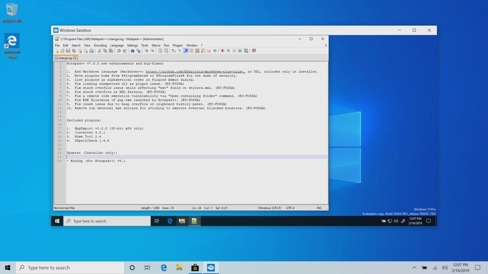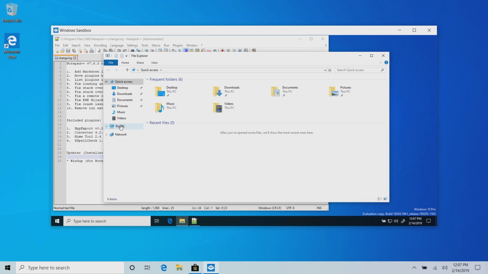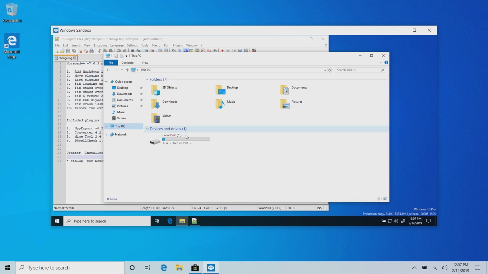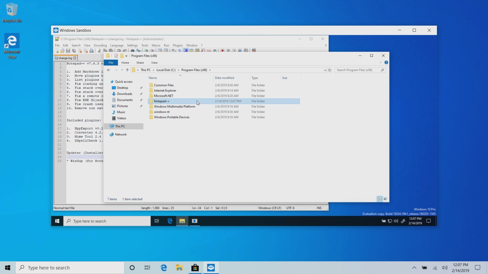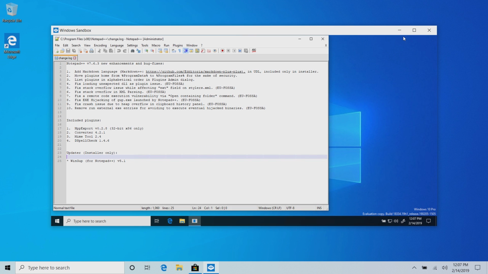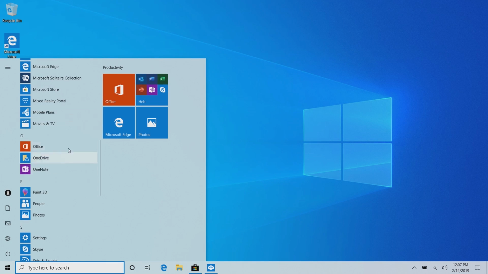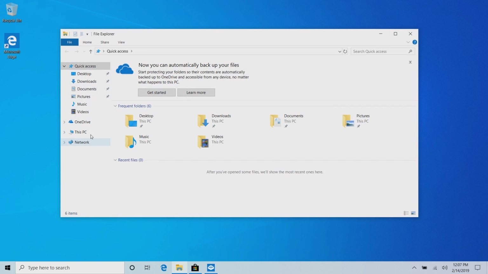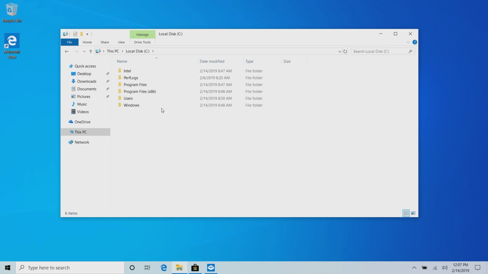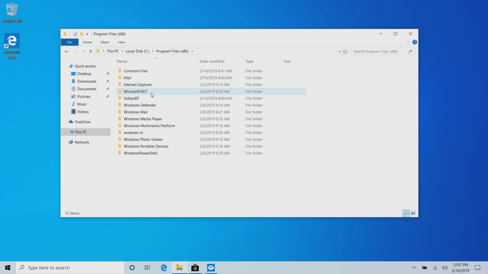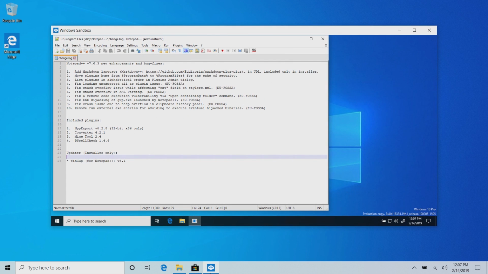It's installed now. If we jump into the File Explorer and go into the Program Files area, you'll see that it is also listed in there as well. There it is, Notepad++, but that hasn't affected my actual version of Windows 10. You'll see that Notepad++ hasn't been installed into my start menu, and it isn't showing up in my program files either, because it hasn't been installed to my PC. It's been installed to the Sandbox running on my PC. So if this was a virus or a program that had malware in it, my actual PC would be safe and the only thing infected would be the Sandbox.